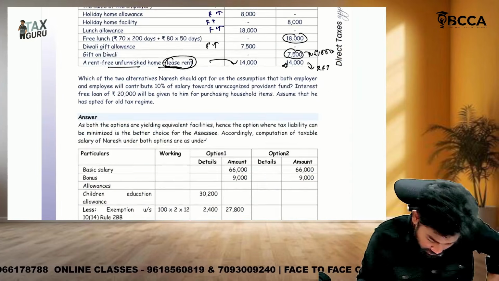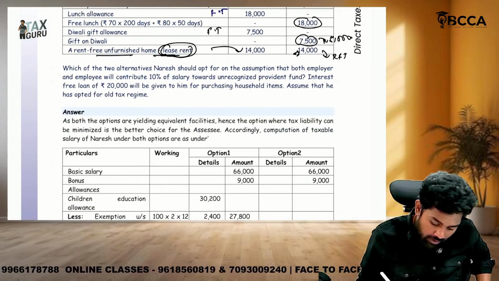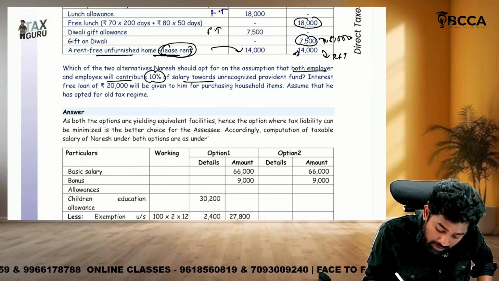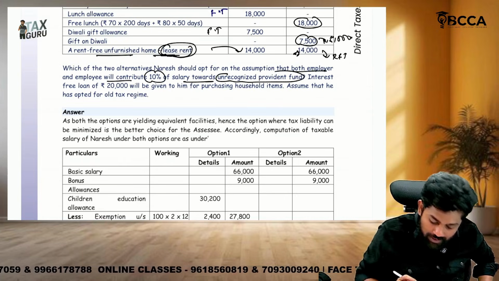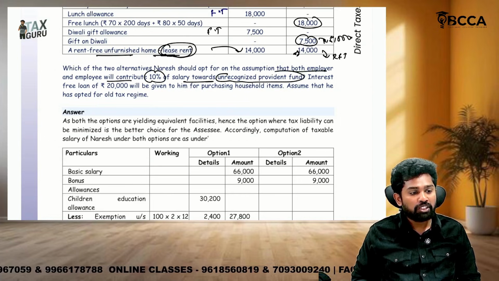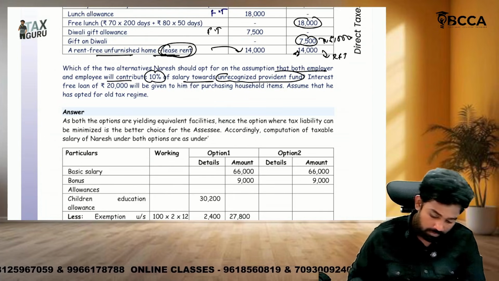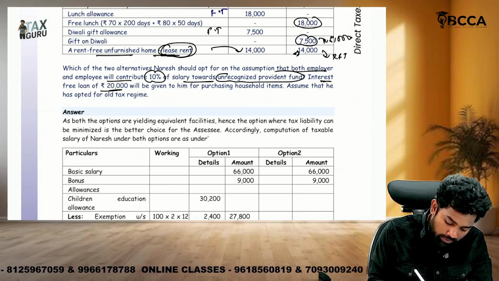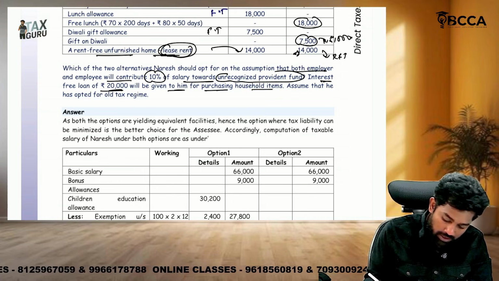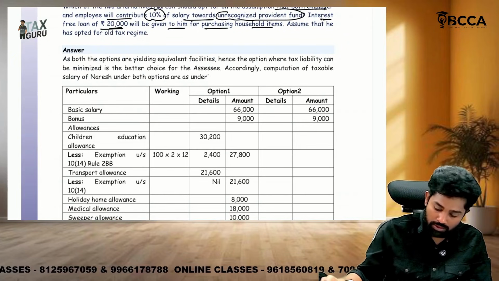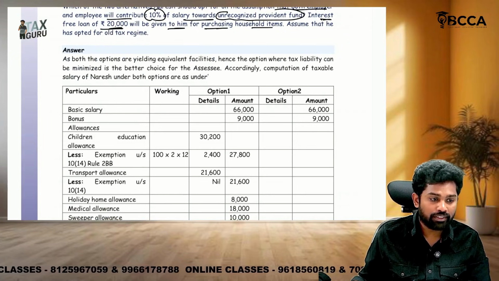Now see which of the two options is better, on the assumption that both employer and employee will contribute 10% of salary towards URPF. Sir, when they contribute towards URPF, that's not eligible for deduction. They should have contributed to RPF. Then an interest-free loan of 20,000 will be given to him for purchasing household items. Assume that he has opted for the old regime.